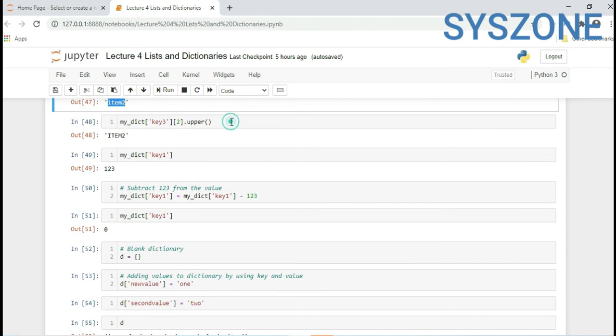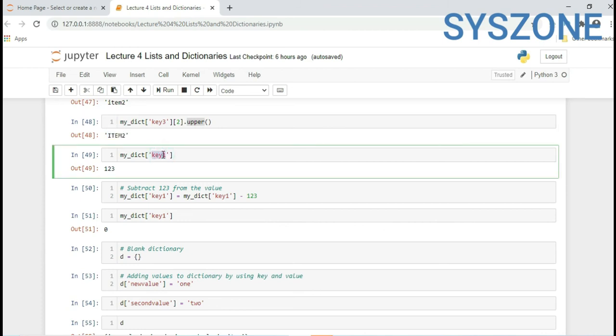Now we can also use the upper function and lower function here, as we saw in the string part. We have already extracted the second position value from key 3. We want to make this value uppercase, so use the upper function. It returned the value in upper case. For the first key value, just provide this key and you will get the value of the first key.